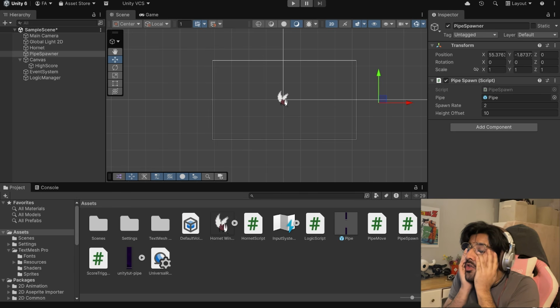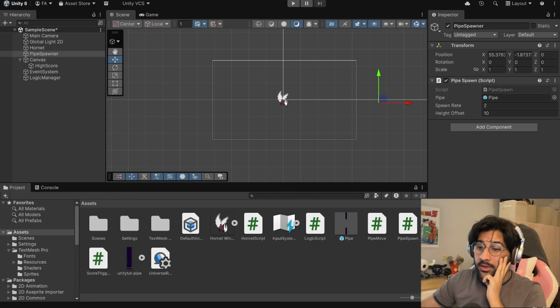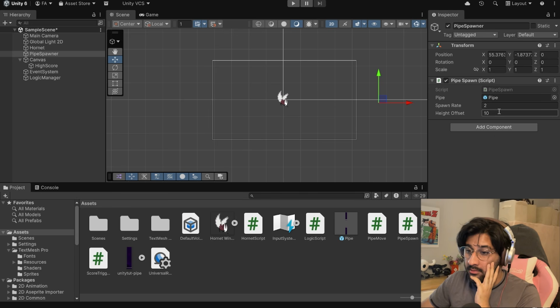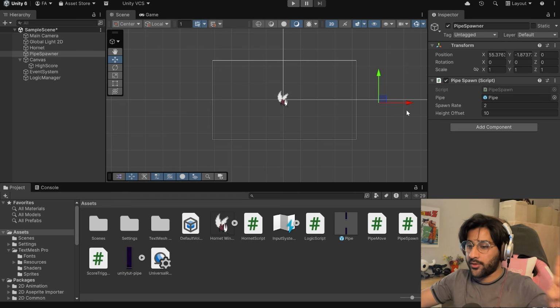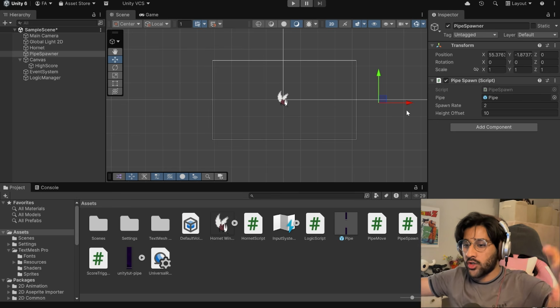Okay, the last main... I mean, there's other things I can do right now to future-proof my code for the game. Basically, I can change the function of add score so that instead of just adding one every time, I can reference a function instead. Then I can have stuff like, if you go through the special pipe, it'll add a different score or something. I'm not doing all that right now, alright?